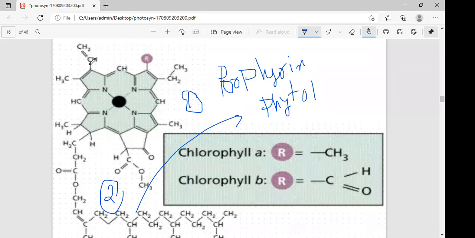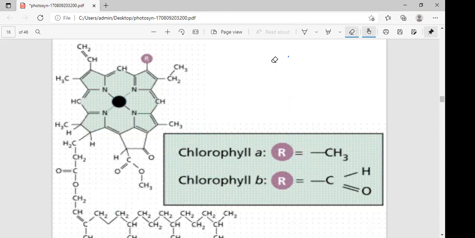Okay, the porphyrin head: see, where my arrow marks are, you can observe the porphyrin head part. This porphyrin head is made up of 4 pyrrole rings. This is the first ring, second ring, third ring, and fourth ring.